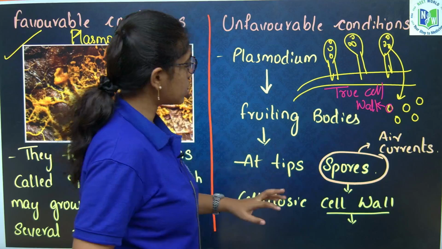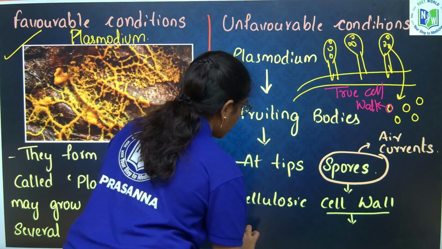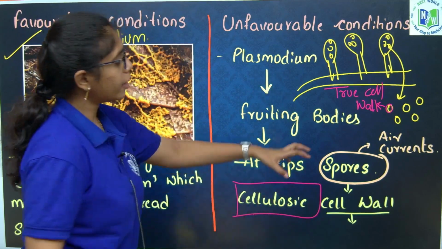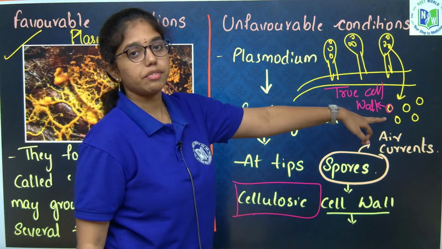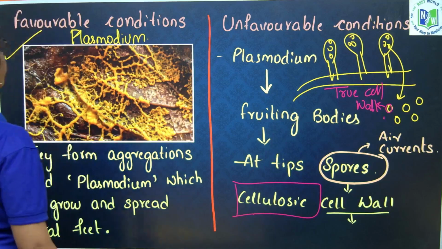Clear? They have a true cellulosic cell wall. When they fall onto suitable substrata, that gives rise to a new plasmodium.